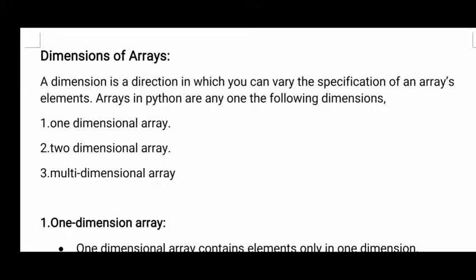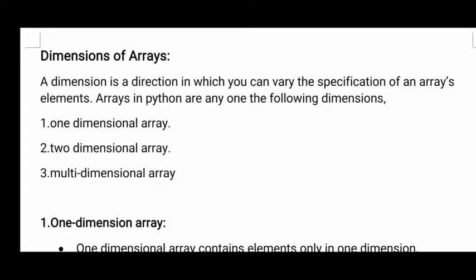Okay, dimensions of array. See, dimension is a direction in which you can specify array elements, meaning whether you are creating an array linearly, sequentially in a linear fashion, or you are creating an array like a matrix. That you can design with the help of dimension.